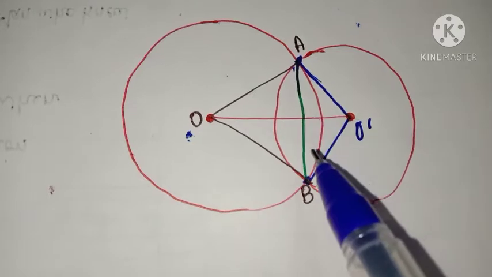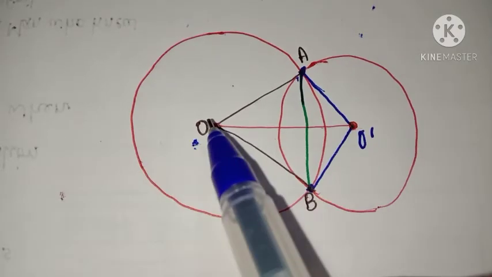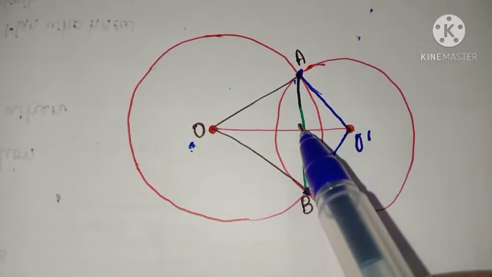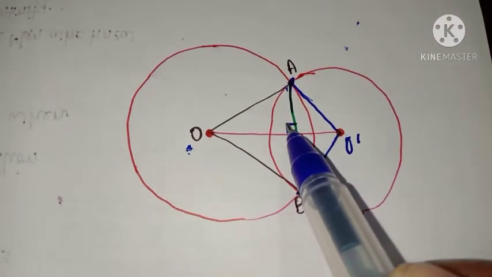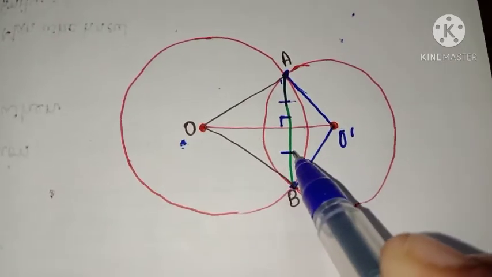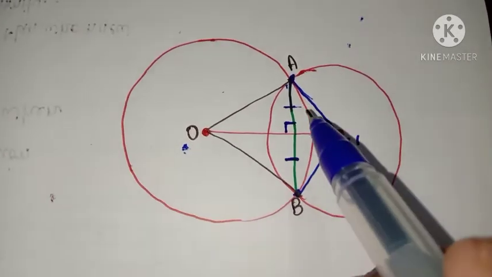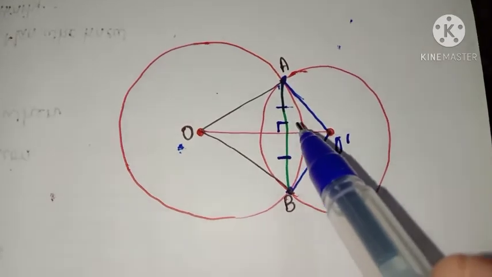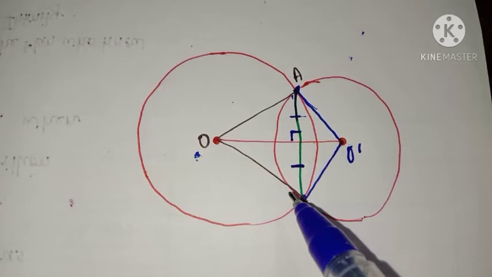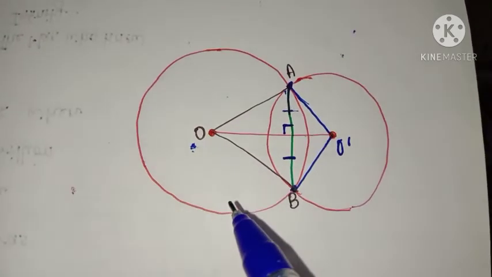So we need to prove this line OO dash is the perpendicular bisector of AB. That is, we need to prove this angle is equal to 90 degree and also AM is equal to BM. Perpendicular bisector means we need to prove this angle is 90 degree and AM is equal to BM.